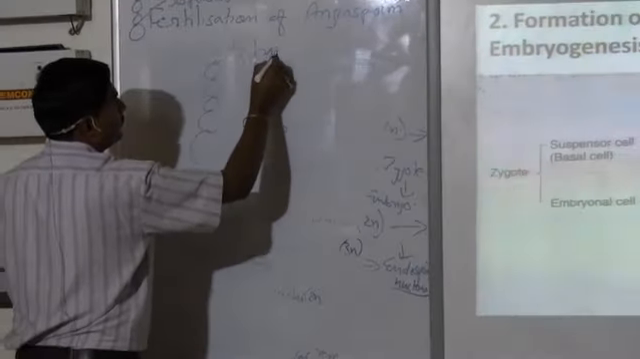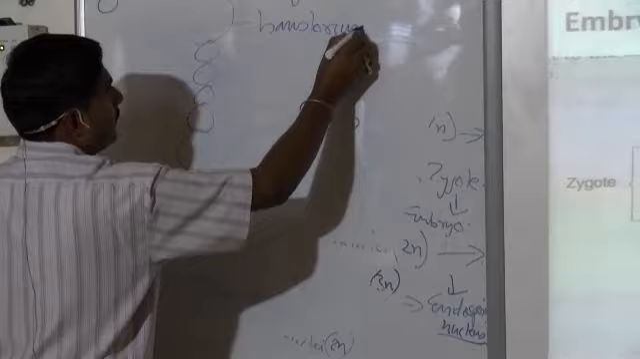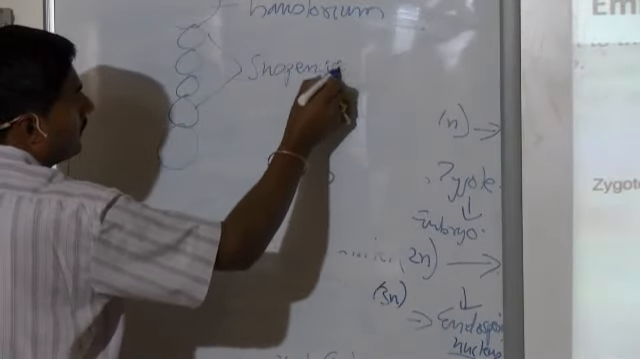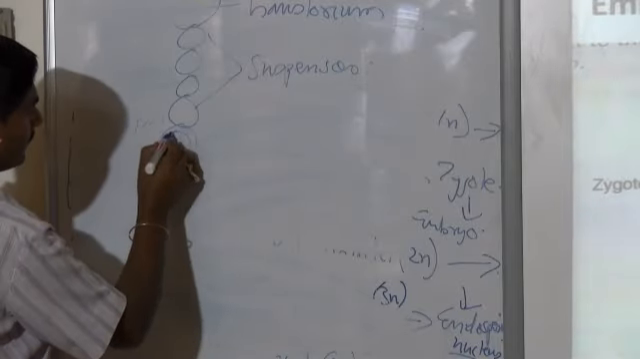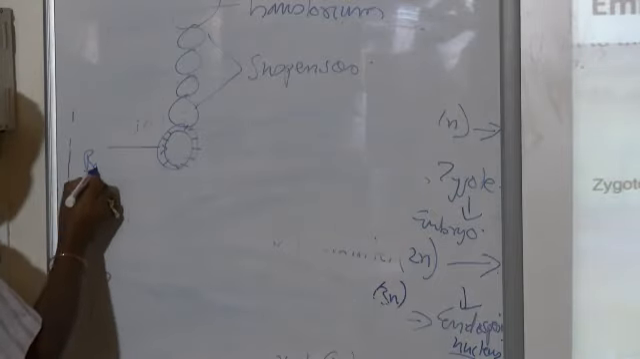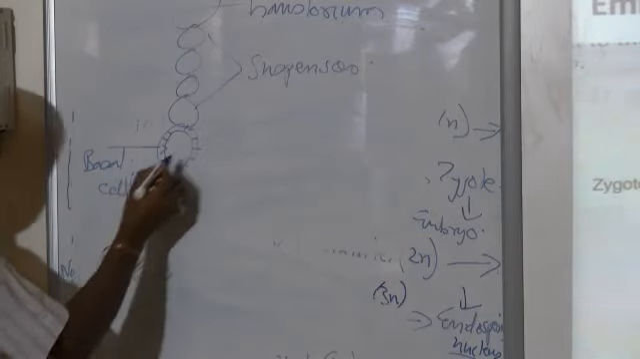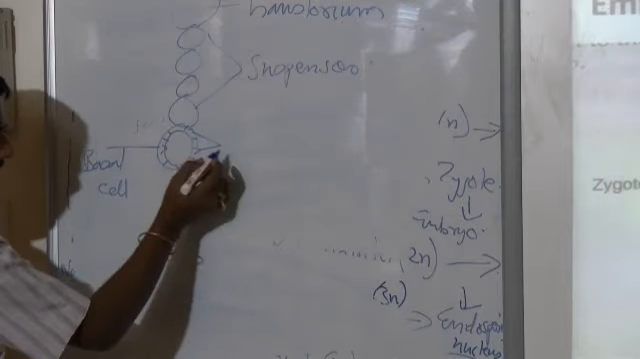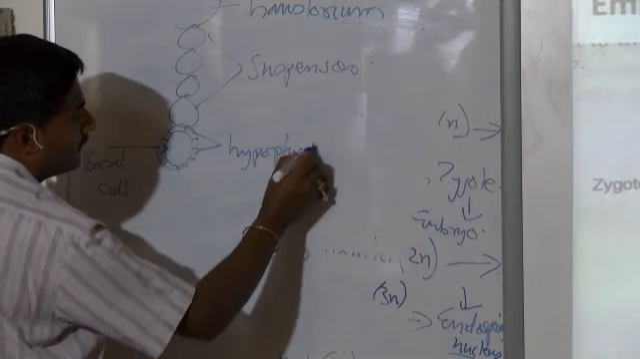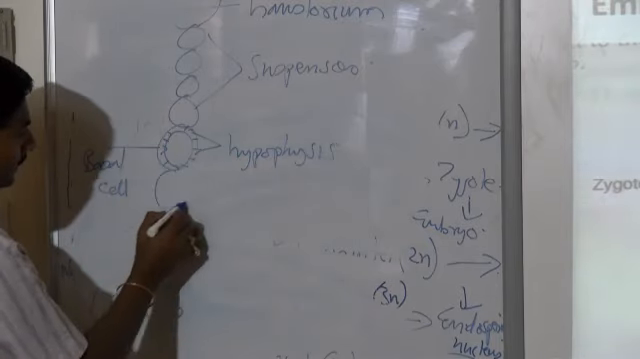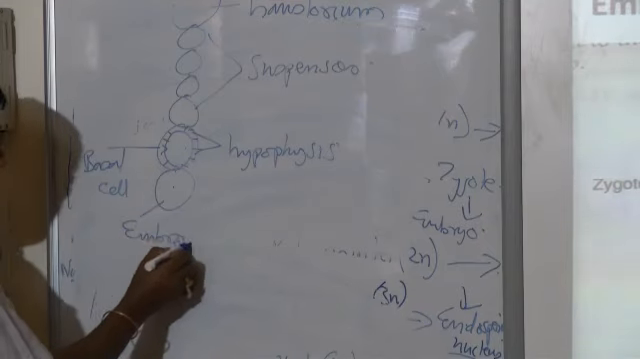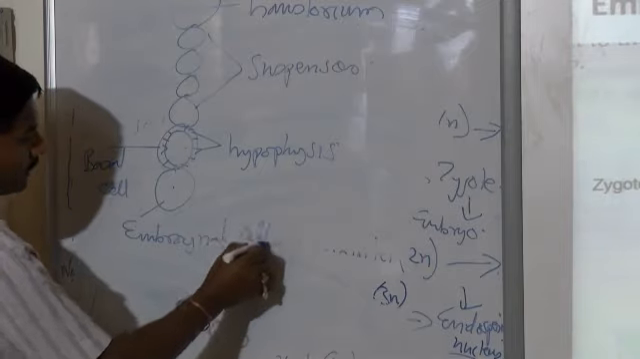Okay, this one is the haustorium. This part is the suspensor. This part is the basal cell. This array of cells that you see, you call it the hypophysis. Still here, you will find this one is the embryonal cell.